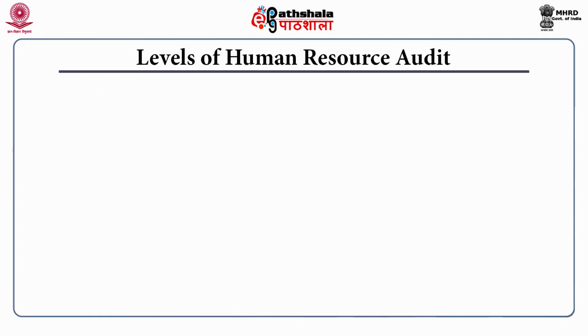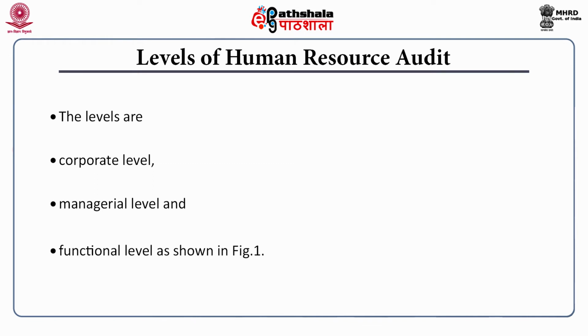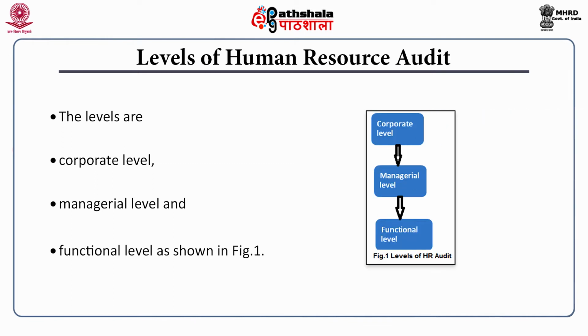Levels of human resource audit. The levels are corporate level, managerial level and functional level as shown in figure 1. Corporate level. People at the corporate or top level of management issue directions for the HR department.